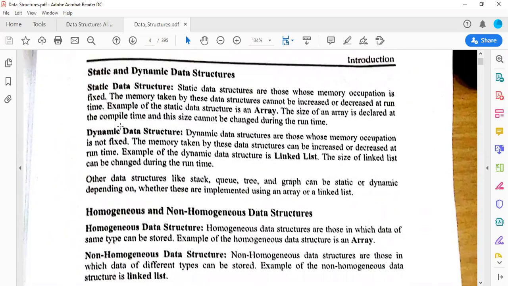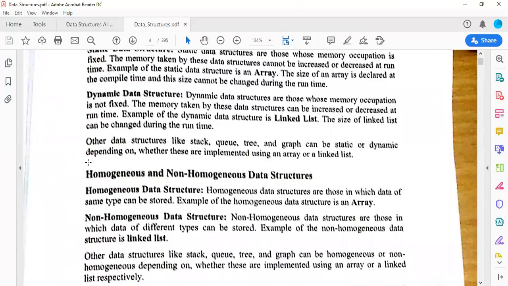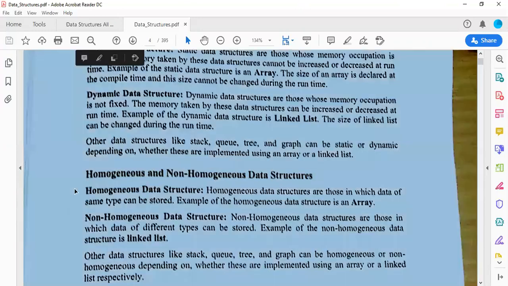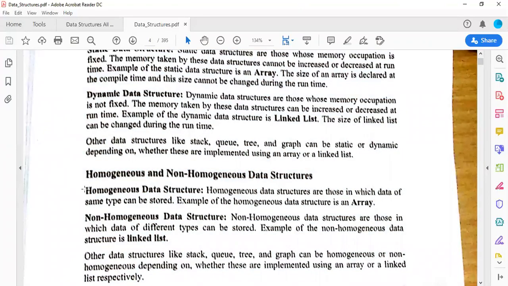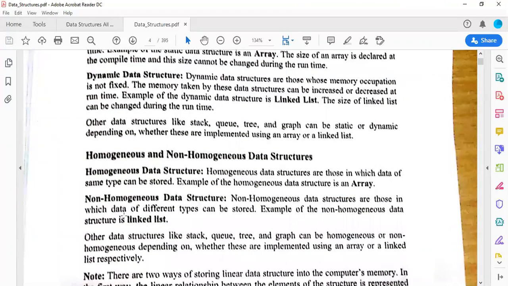Note it down. Example of static data structure is your array. In dynamic data structure, we have linked list. In homogeneous and non-homogeneous data structure, homogeneous we have array, because array is a collection of elements having similar data type or similar kind of structures. Then we have non-homogeneous data structure, that is your linked list.